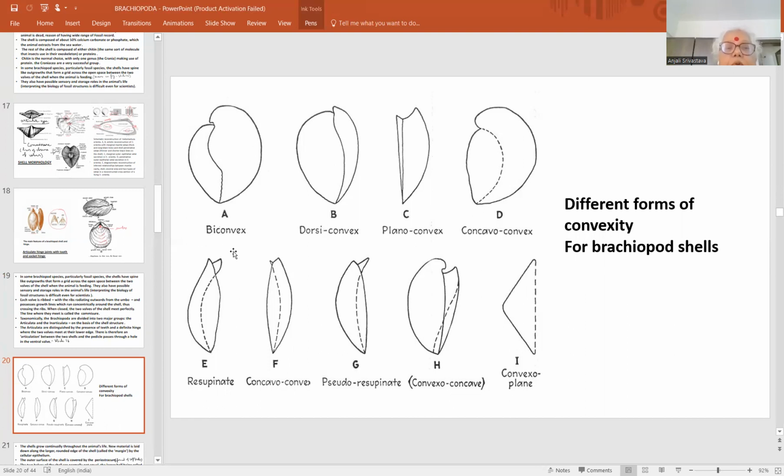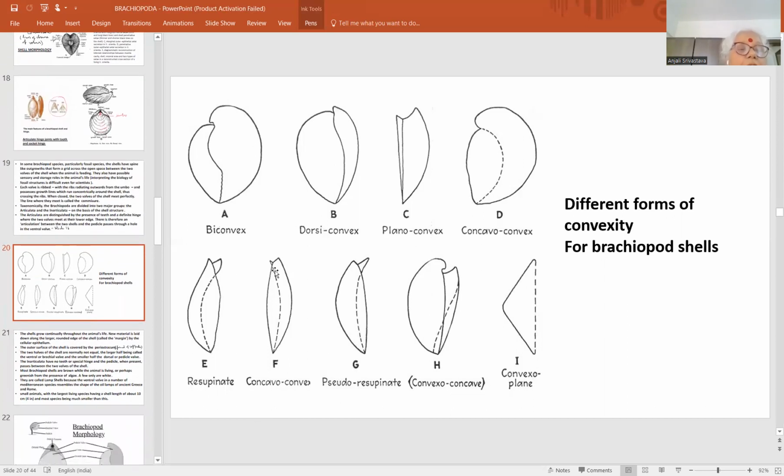These are the different forms: biconvex, dorsiconvex, planoconvex, concavo-convex, pseudo resupinate, convexo-concave. So these are the different styles of fitting of the shells, having taxonomic importance.